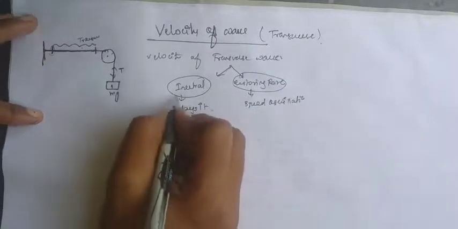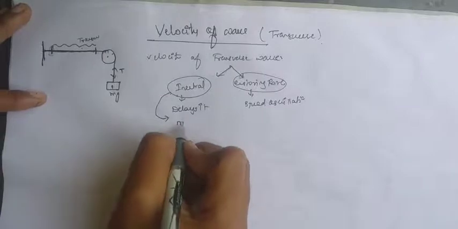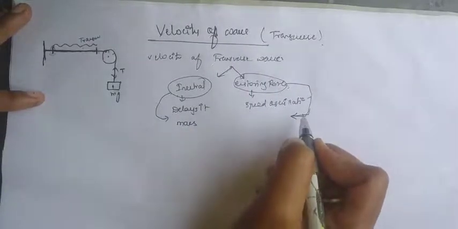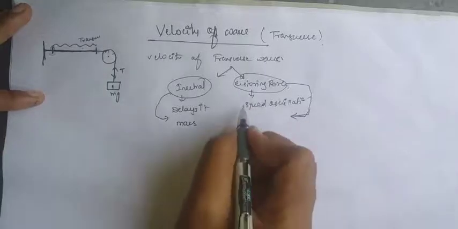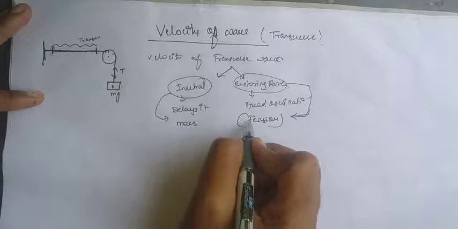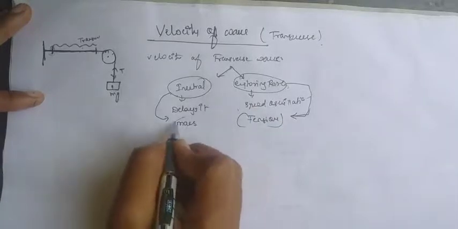Inertia mainly depends on the mass, and the restoring force is provided by the tension in the string. Tension creates the restoring force, and mass creates the inertia.